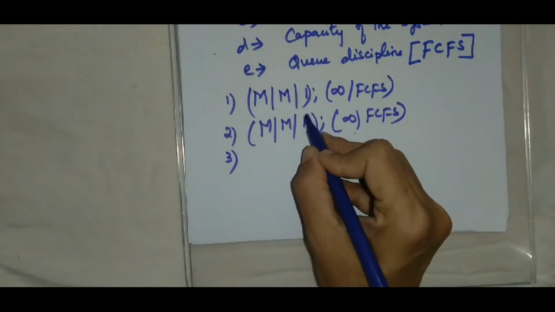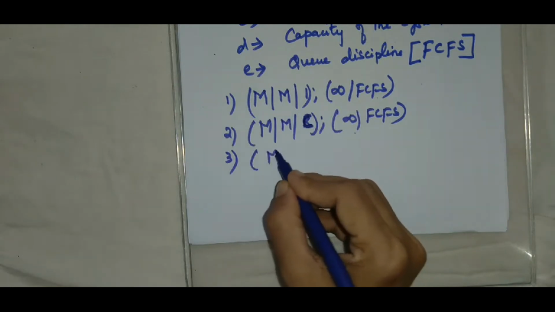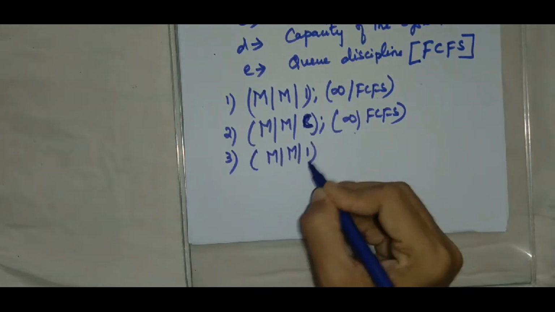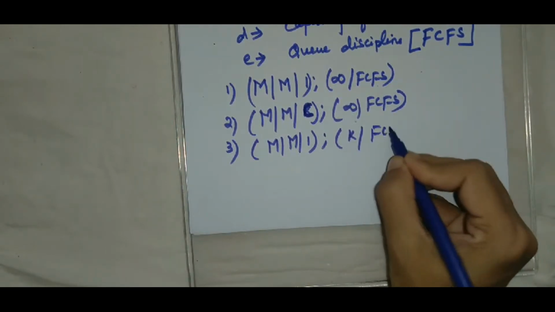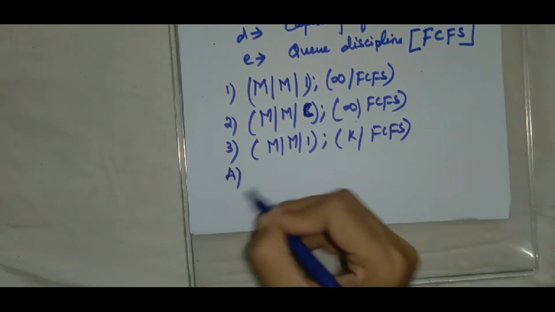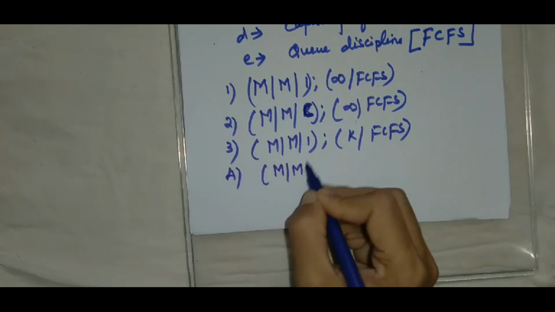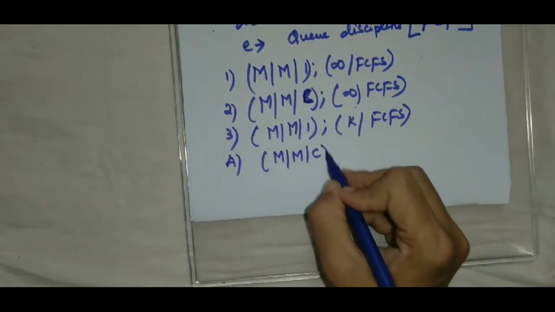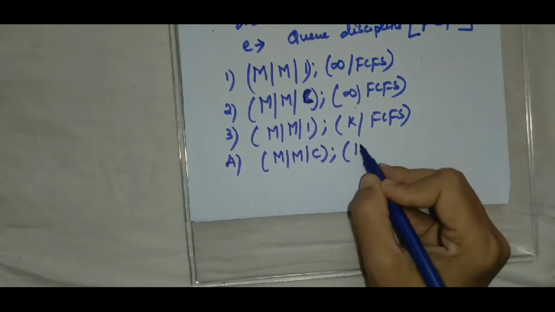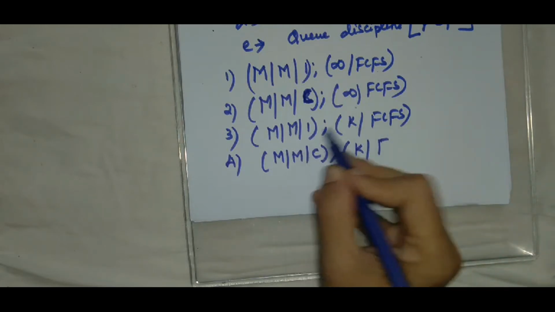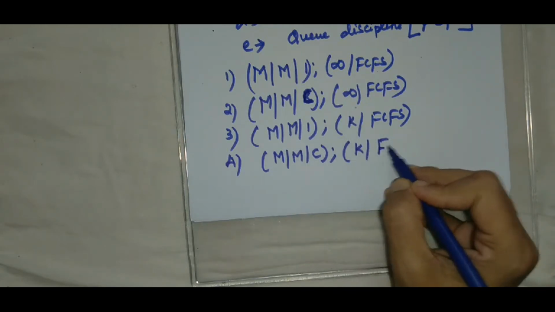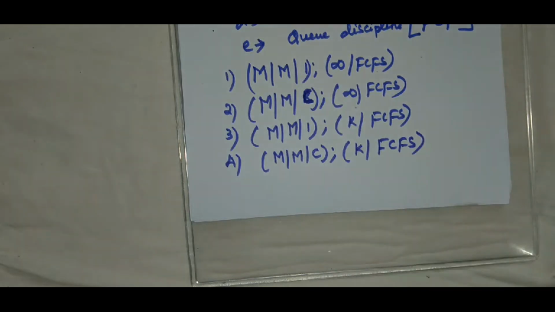I use the same notation which they used in the textbook: multi-server, and the last one, M/M/C/K. Here we have single server finite capacity and multi-server finite capacity. These are the 4 models we will be discussing.